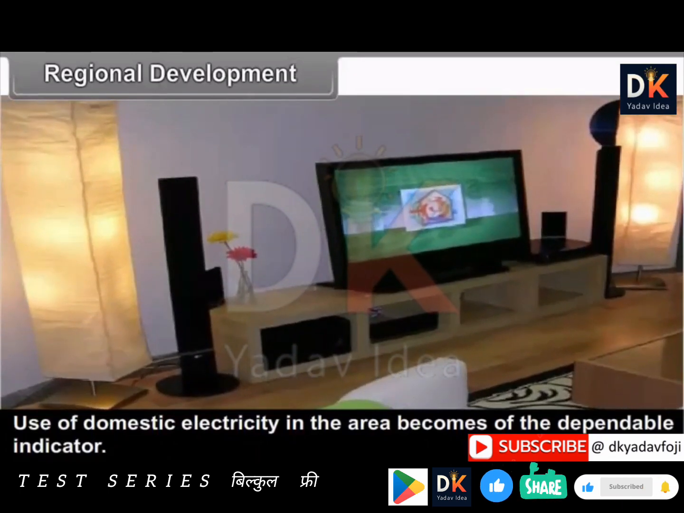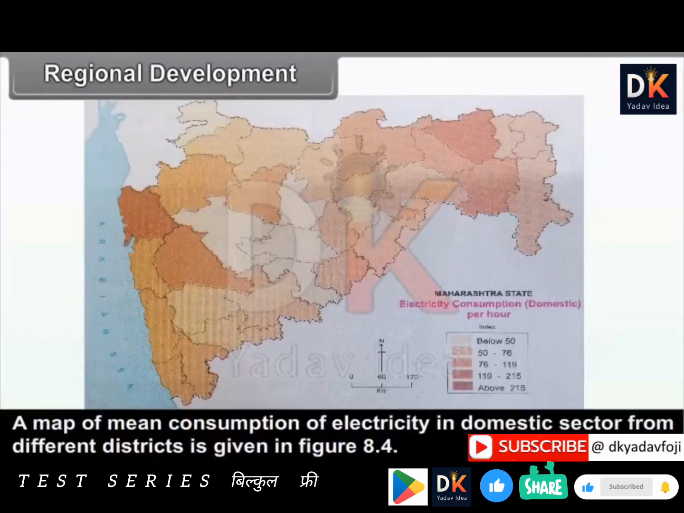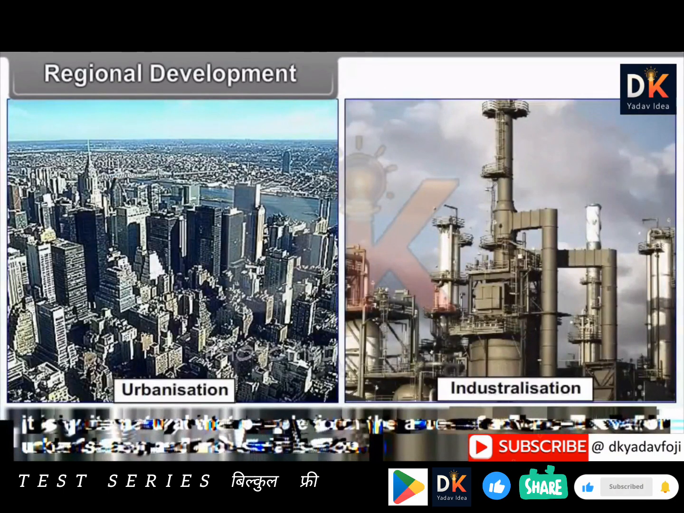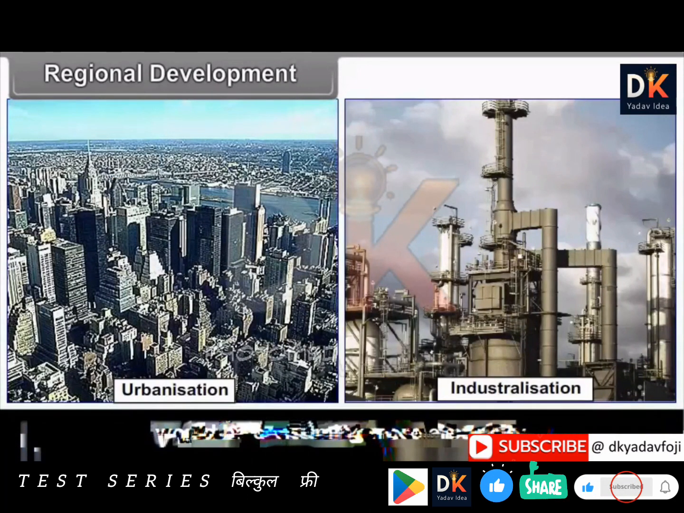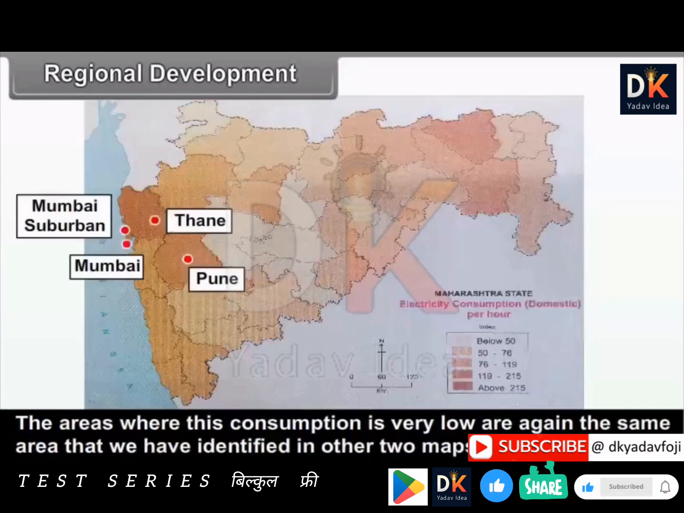Use of domestic electricity in the area becomes one of the dependable indicators. A map of mean consumption of electricity in the domestic sector from different districts is given in figure 8.4. It is quite natural that the people from the areas at an advanced level of urbanization and industrialization would be consuming more electricity. The level of consumption ranges from 33 kilowatts per hour to 435 kilowatts per hour in our state.